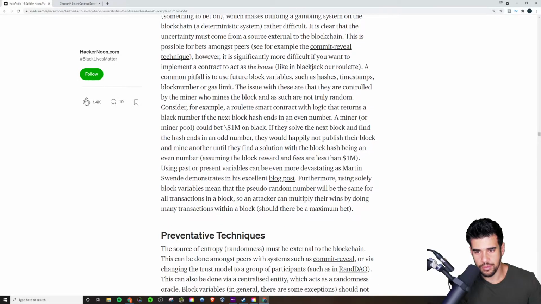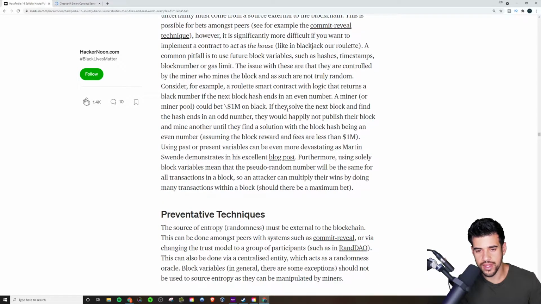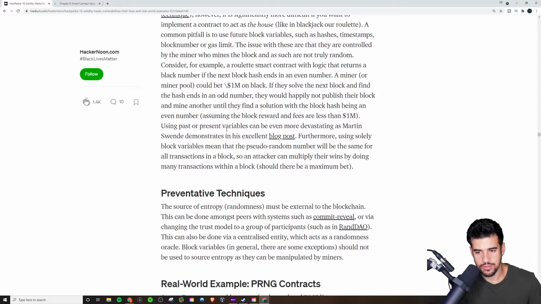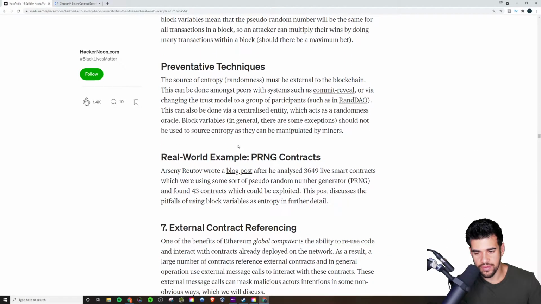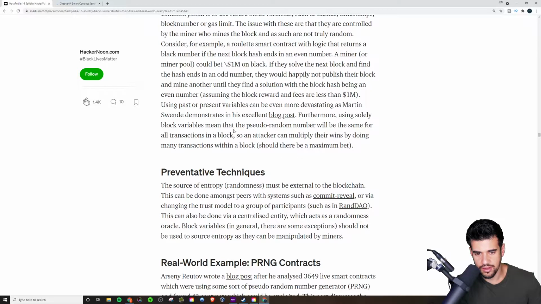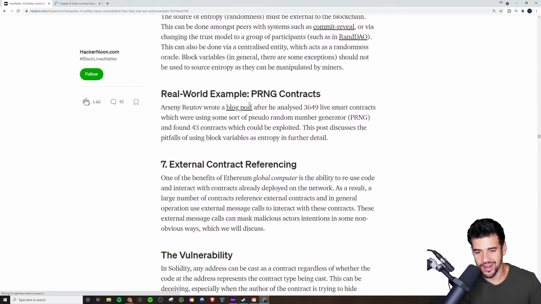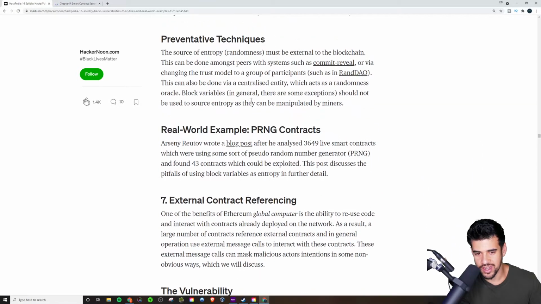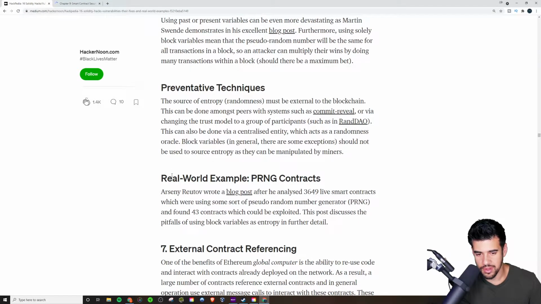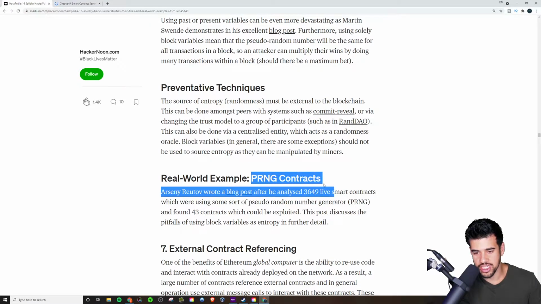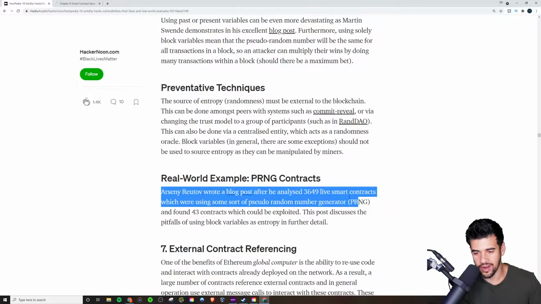So for example, blackjack or roulette. And they talk about a preventative technique, or they talk about Vitalik Buterin, something about a blog post he wrote, but that one's not even online anymore. So it's kind of interesting. There's a real world example, PRNG contracts. So this guy here wrote a blog post after he analyzed 3,649 live smart contracts.